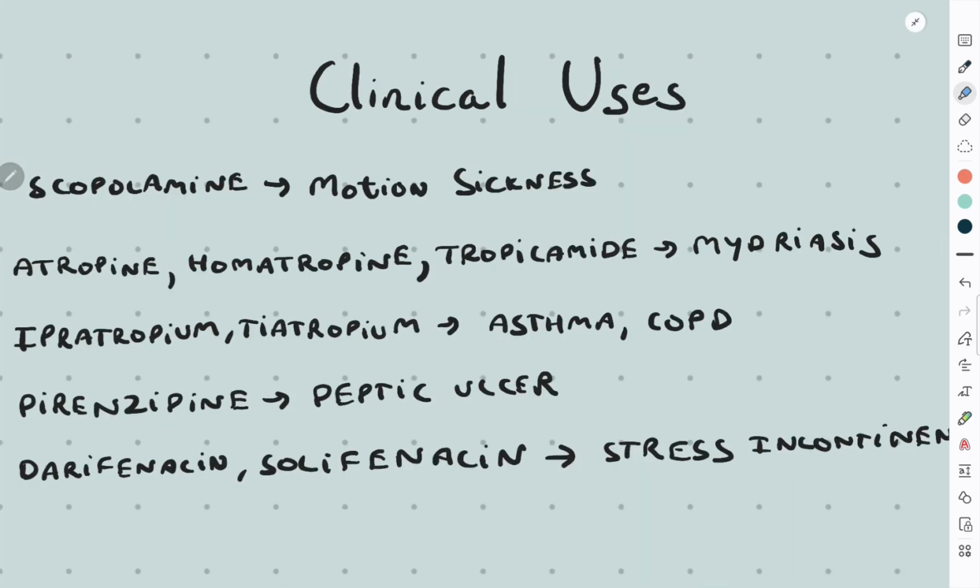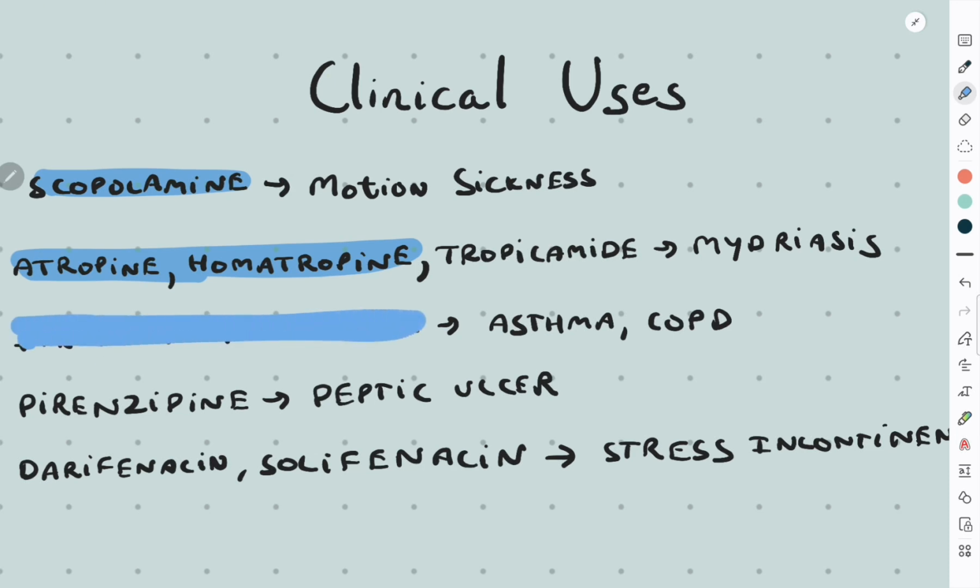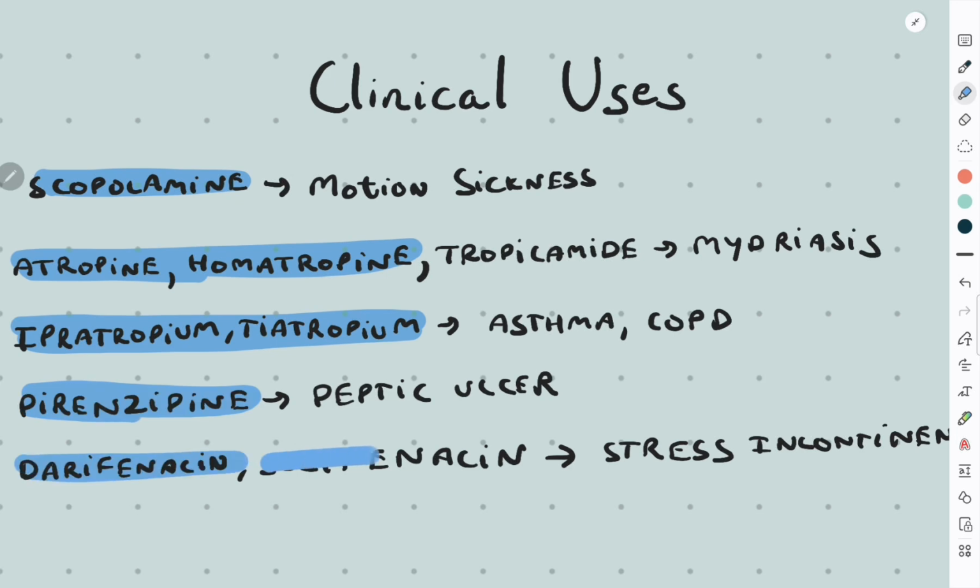The following antimuscarinic drugs are used clinically. Scopolamine is used for the treatment of motion sickness. Antimuscarinic drugs like atropine, homatropine, and tropicamide are used to cause mydriasis in the eye. Ipratropium and tiotropium are used by inhalation to promote bronchodilation in asthma and COPD. Pirenzepine is an M1 blocker used to treat peptic ulcers. Darifenacin and solifenacin are M3 receptor blockers used for the treatment of urge incontinence.